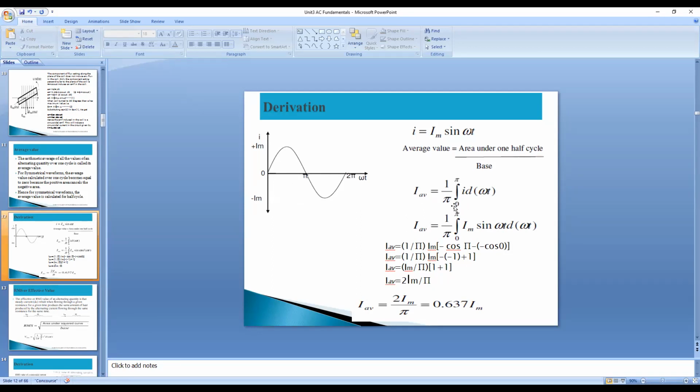So integration of I d omega t, the x-axis is d omega t, so d omega t I will write down. Here the I is there, I will write I d omega t. And we have to calculate the value from 0 to π, so the limits I will give 0 to π here now. In this, in place of I, I will substitute Im sin omega t in the next equation. I will make the full screen only.